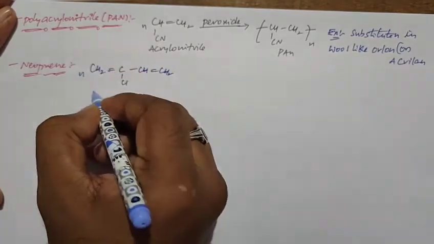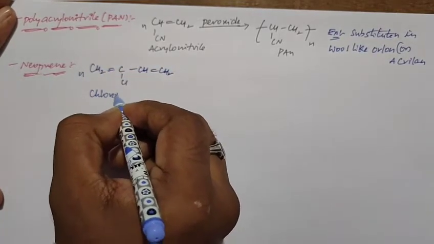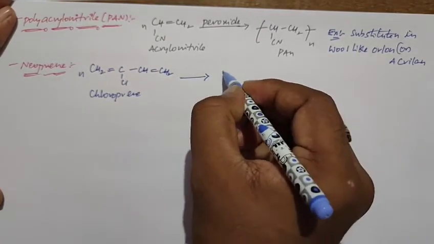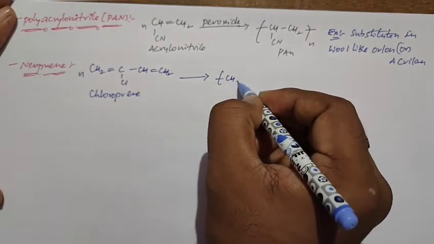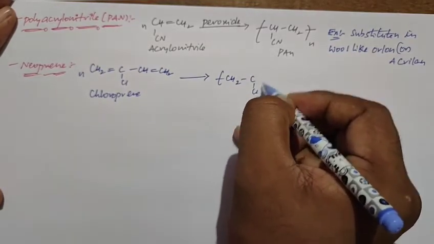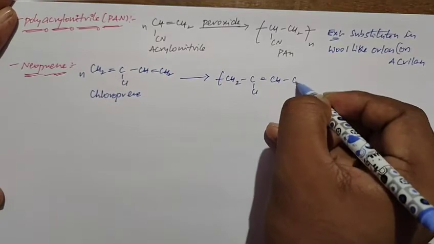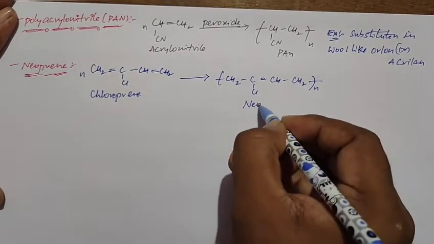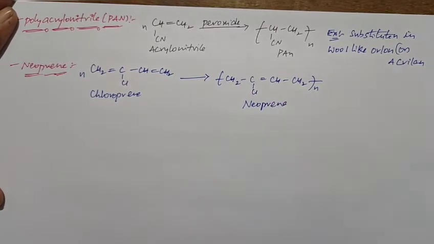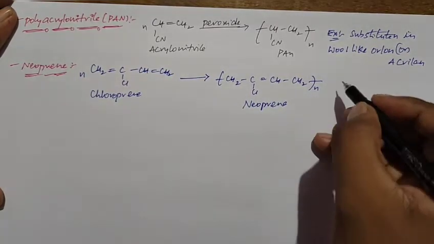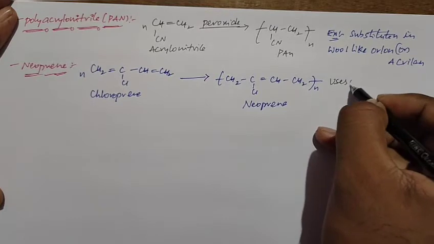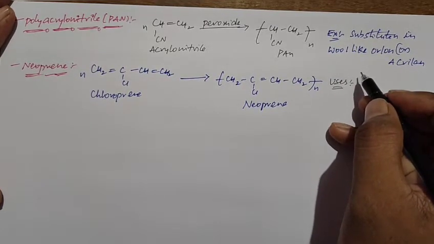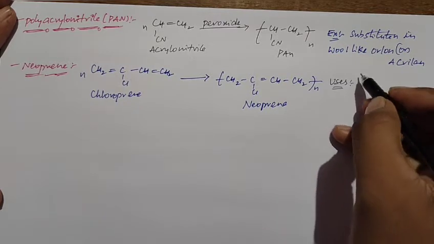When n molecules of chloroprene undergo polymerization in presence of catalyst, it can form neoprene. So if we take the uses of neoprene, it is used in the making of conveyor belts, gaskets.